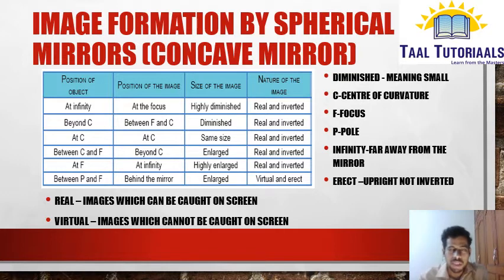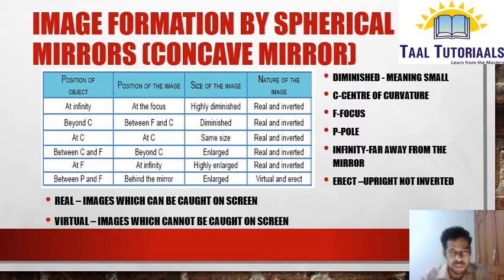So how to remember this? See here, if you keep the object at infinity, the image will be at focus. If you keep the object at focus, then the image will be at infinity. If you keep the object beyond C, the position of the image is between F and C. If you keep the object between C and F, the image will be beyond C. Like that, it is just a reversal. So that way you can remember. When you keep it at C, it will be at C only. So 3 cases you can remember, 5 cases you can remember like that.